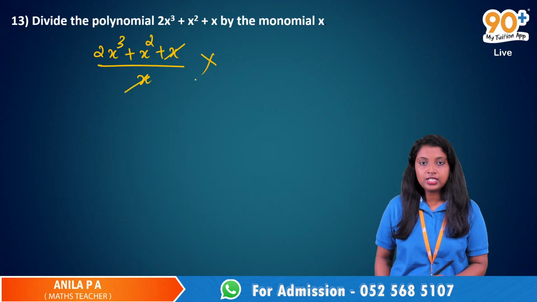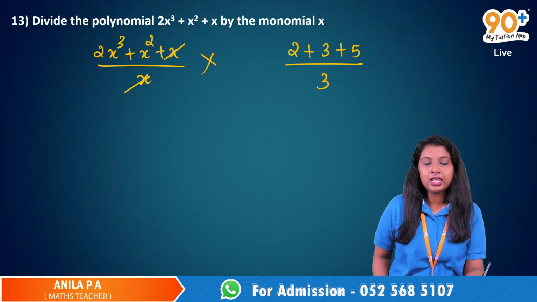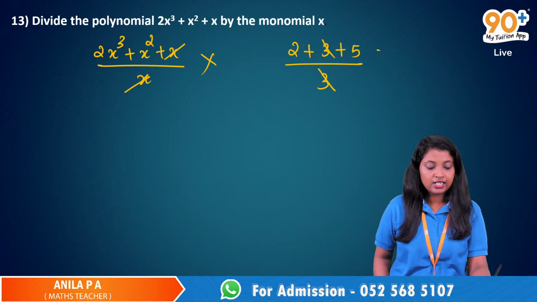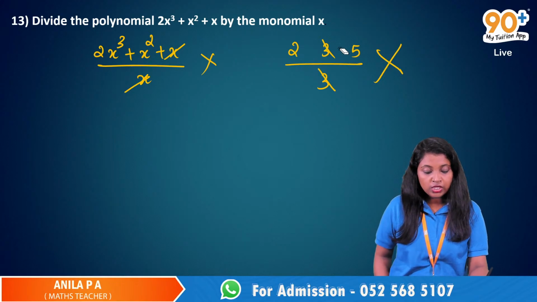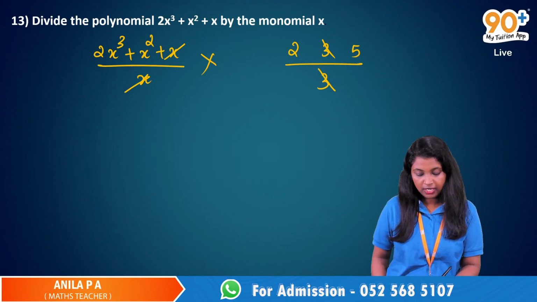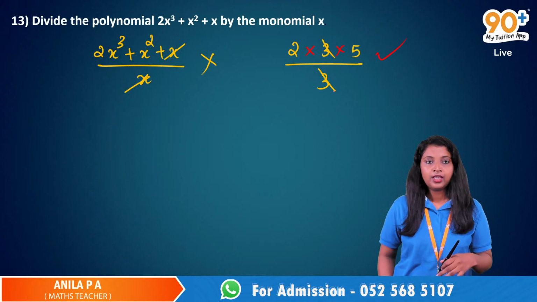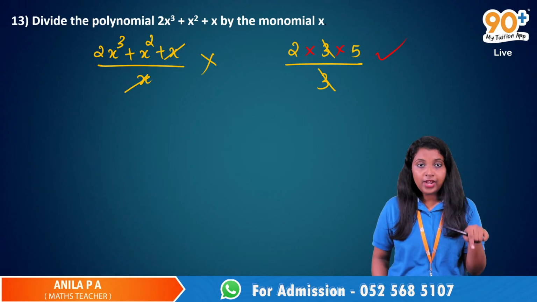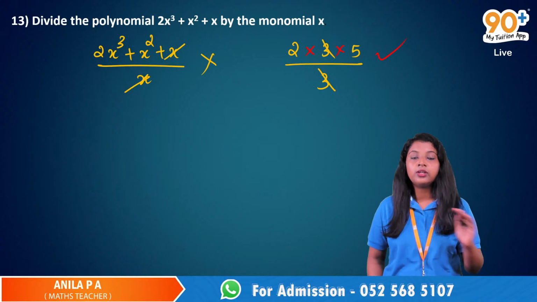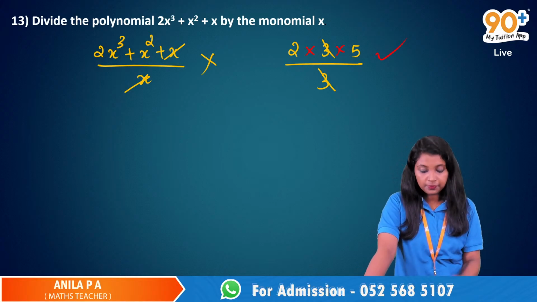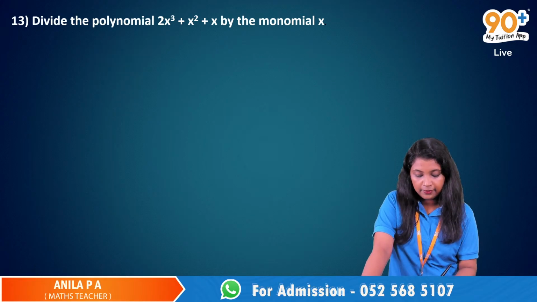That is wrong because suppose I have something like 2 plus 3 plus 5 divided by 3. If I cancel this 3 and this 3, that is wrong. I can't do like this. If it is 2 into 3 into 5, if it was multiplication, then yes, I can cancel this 3 and this 3. But if it is subtraction or addition, I can't cancel one number from numerator and the other one from denominator. It's not possible. So what we have to do is, we have to take the common factors outside.